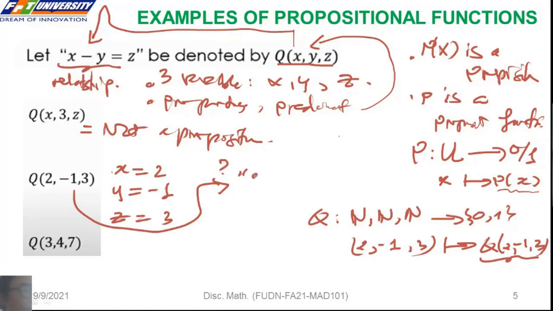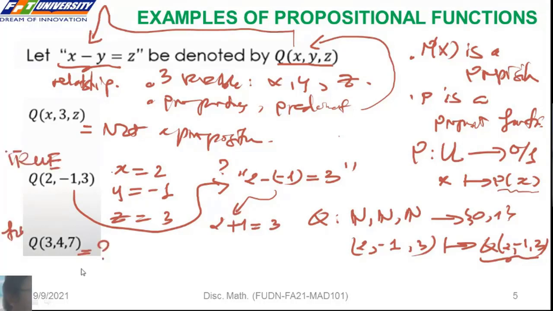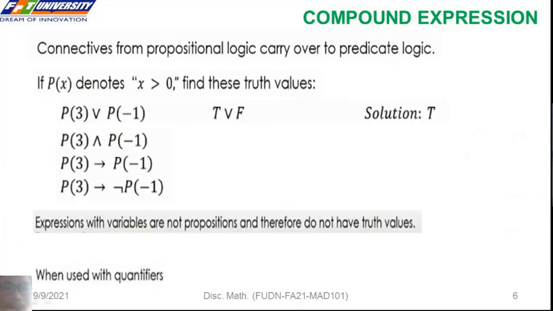We have the statement 2 plus -1 equals 3. We have 2 plus -1 and 3. It's true. For the next one, false, because -1 is not 7. Okay. So the result is false.